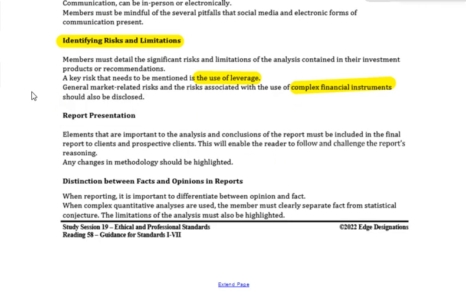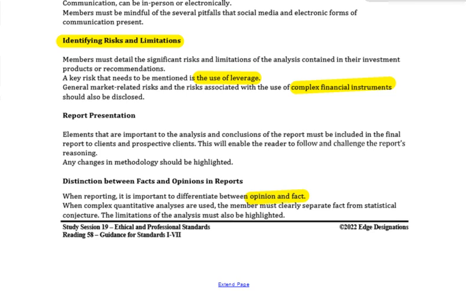Report presentation. Elements that are important to the analysis and conclusions of the report must be included in the final report to clients. Any changes in methodology should be highlighted. Distinguish between facts and opinions in reports. When reporting, it's very important to differentiate between opinion and fact.